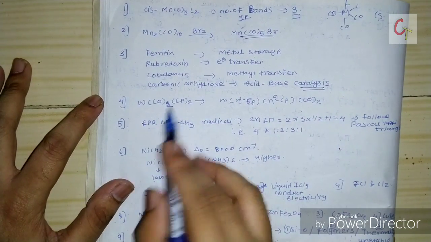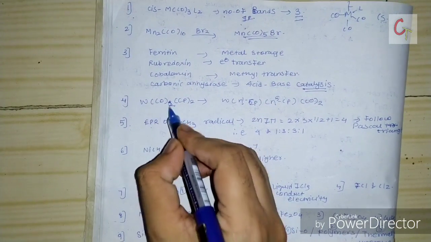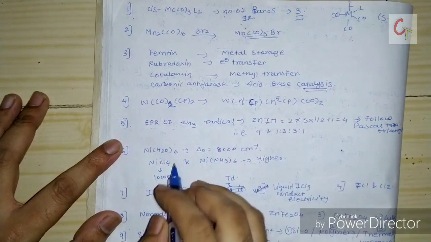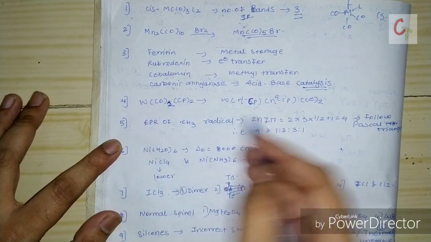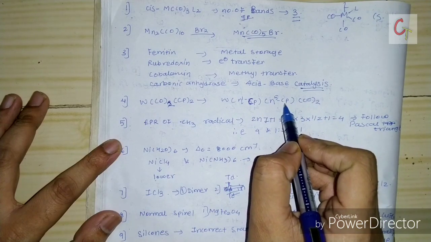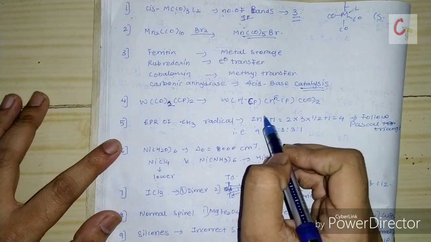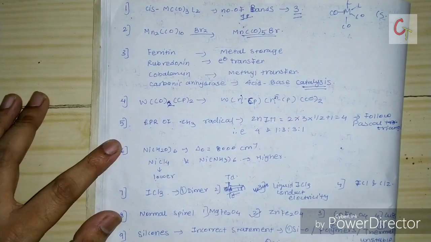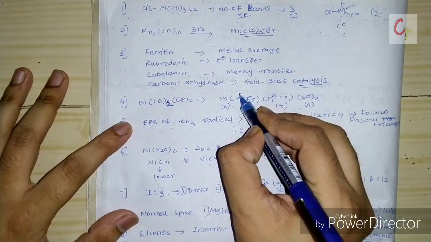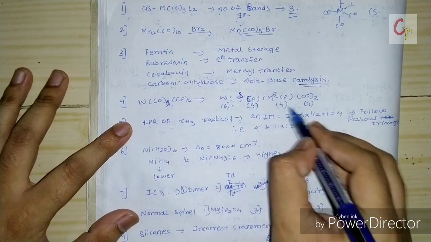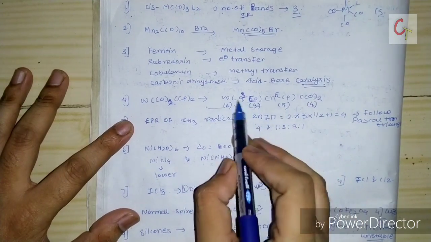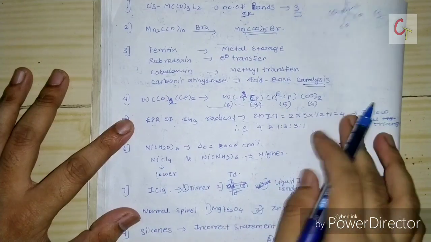Next, they gave tungsten with 2 carbonyl and Cp. Which will be the correct representation for this complex? One cyclopentadiene will be eta 5 and one cyclopentadiene will be eta 3. So 6 plus 4 gives 10, 18. So the correct representation will be eta 3 Cp, eta 5 Cp, CO2.